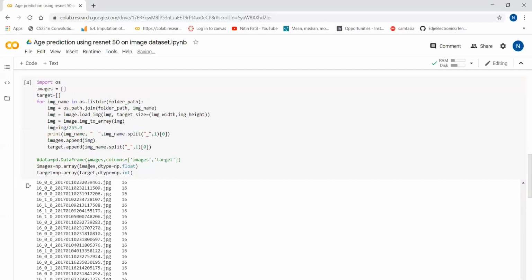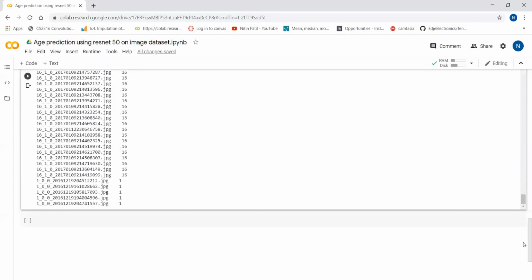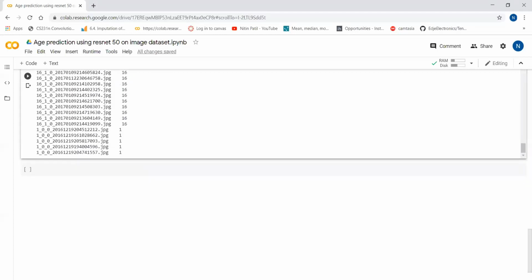Now we can see the execution has been completed and our data has been loaded into the images and target variables. The images variable contains all the images. Now we will split our data into training and testing. We will use the standard method for this.